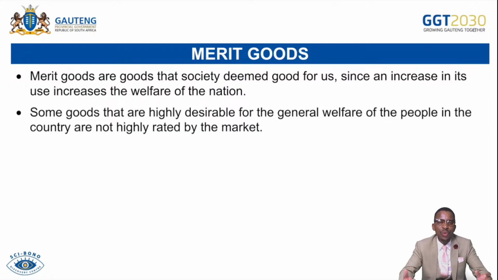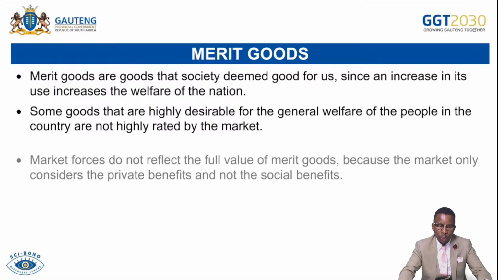So the market tends to supply less of these goods and services, but they are very important for the wellness of the country or the nation. So they tend to be undersupplied because, for that reason, people are not willing to pay for them. And then the state tends to intervene and supply them as public goods and services.